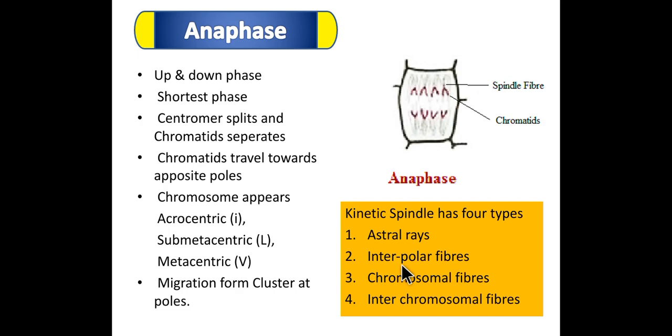Interpolar fibers extend between the opposite pair of centrioles or poles. Chromosomal fibers connect with the centromere of the chromosomes, and interchromosomal fibers appear between the centromeres of daughter chromatids and are also called interzonal fibers.